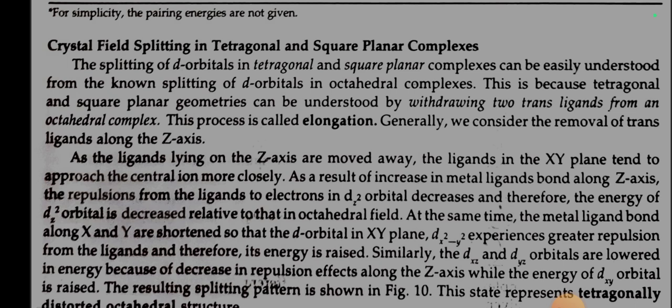Crystal field splitting in tetragonal and square planar complexes. The splitting of d orbitals in tetragonal and square planar complexes can be easily understood from the splitting of d orbitals in octahedral complexes. This is because tetragonal and square planar geometries can be understood by withdrawing two trans ligands from an octahedral complex. This process is called elongation. Generally, we consider the removal of trans ligands along the z-axis.